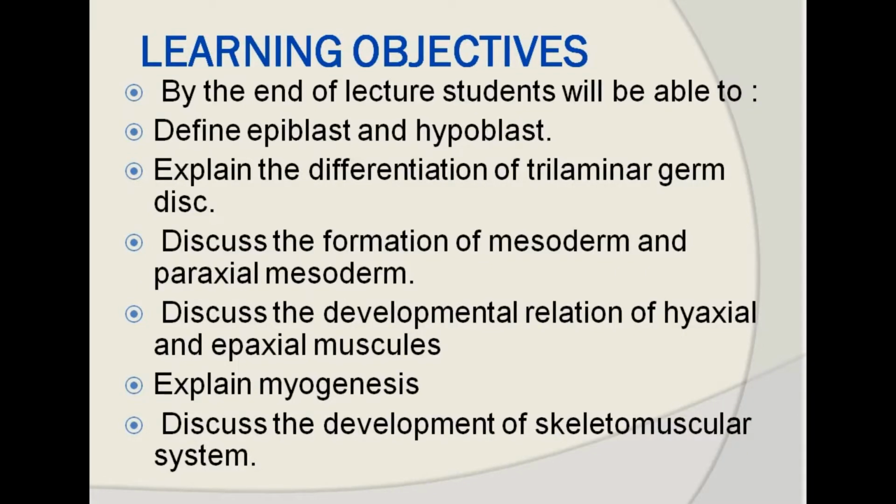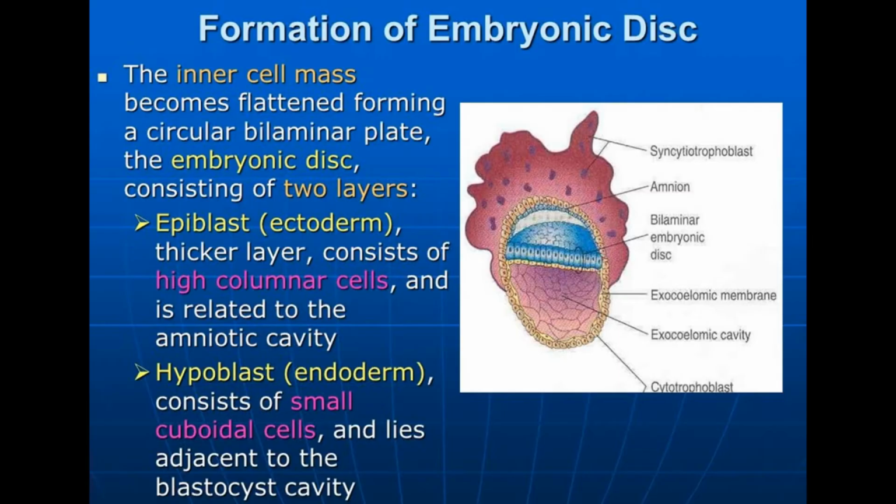Be able to define the epiblast and the hypoblast, differentiate between the trilaminar disc, discuss the formation of the mesoderm and the paraxial mesoderm, discuss the developmental relation of the hypaxial and the epaxial muscles, and explain the myogenesis and the development of the musculoskeletal system.